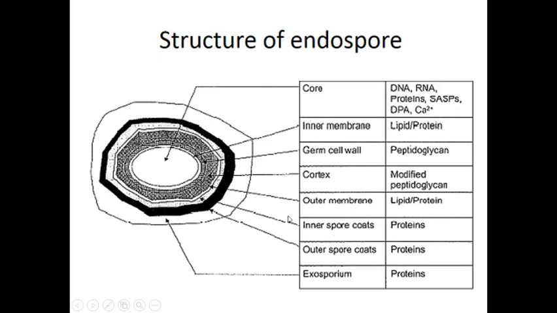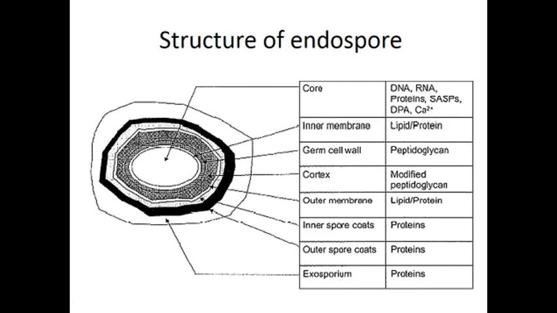inner spore coat. Okay, so you can see here this one is the inner spore coat, which is made up of protein, and this one is the outer spore coat, that is also made up of protein. Okay, and just outside the outer spore coat there is a very thick covering of the endospore, and outside the thick covering there is another layer, that is the exosporium, which is also made up of protein.